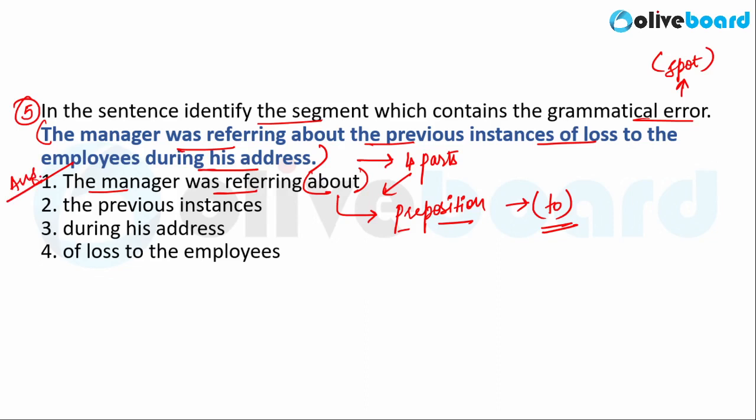So if you were able to spot this error, commendable job. It was slightly tricky. Here the correct answer is option 1 or option A. The manager was referring to the previous instances of loss to the employees during his address. I hope this question is clear.